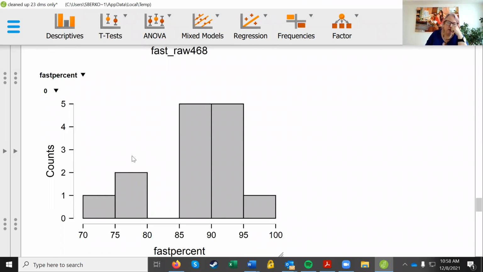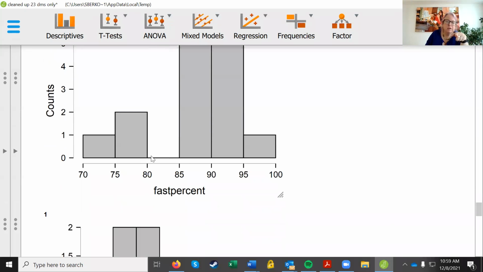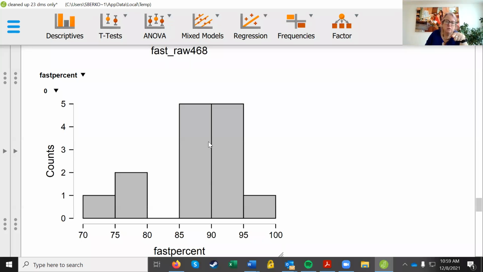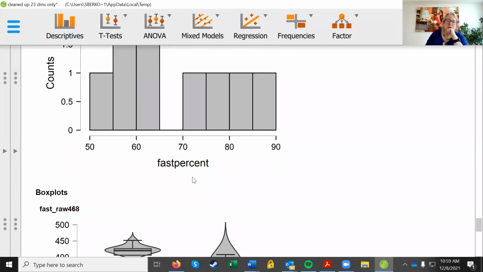Here it is in percents. The early arrivers, the 0 group, under 12, right? Because we made over 12 equal to 1. Always have to check ourselves before we wreck ourselves. And 70 to 100% for the early arrivers, and 50 to 90% for the late arrivers. We have the bulk of them in the 60 zone, whereas here we have much more in the 85 to 95 zone. So yeah, it seems like the early arrivers as a group did better than the late arrivers as a group.